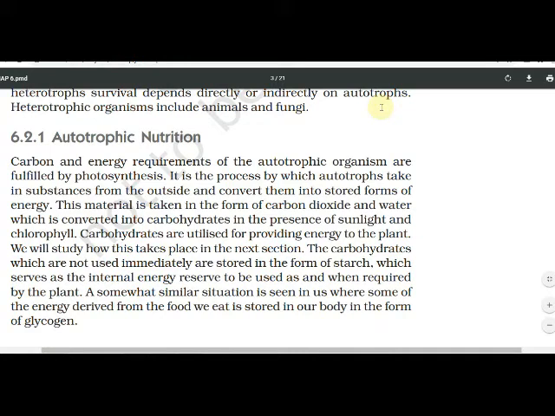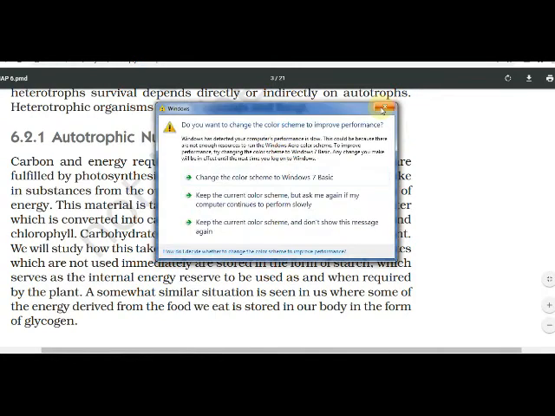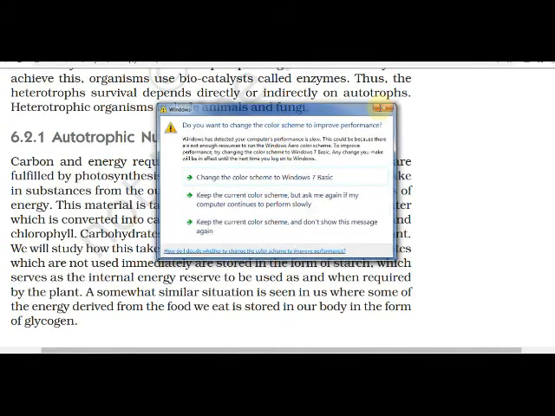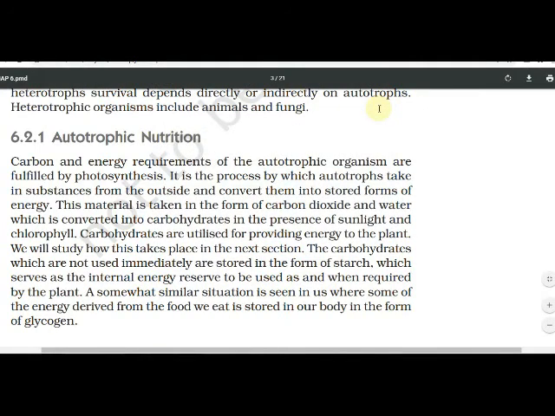Some energy is derived from the food we eat. Means from some food we eat, energy is derived. And it is stored in the form of ATP molecules in mitochondria. You know that well. Yes or no? It is present in the form of glycogen. Understood?